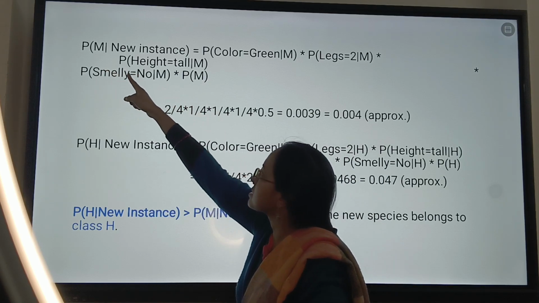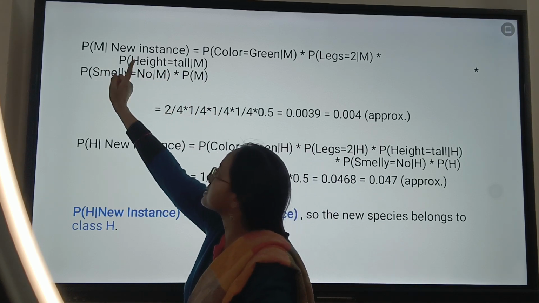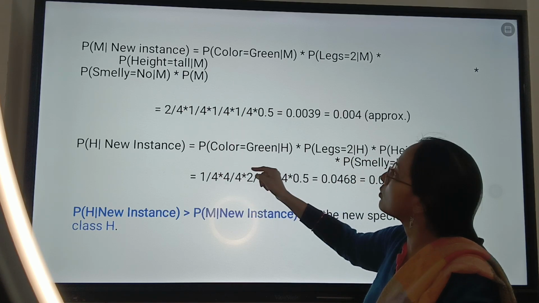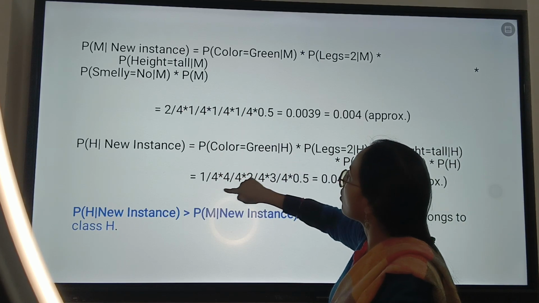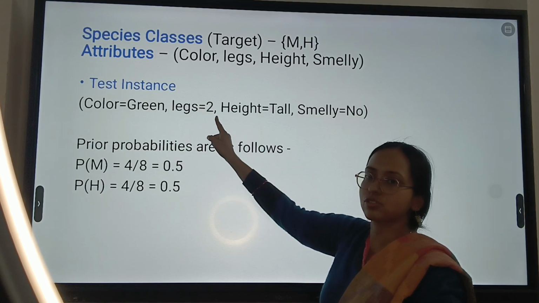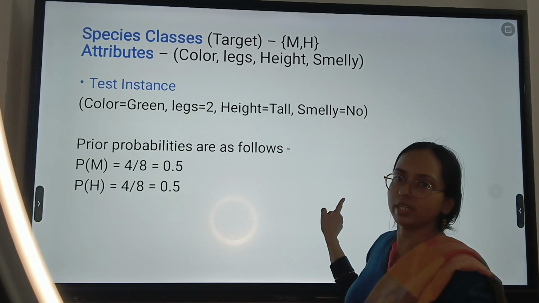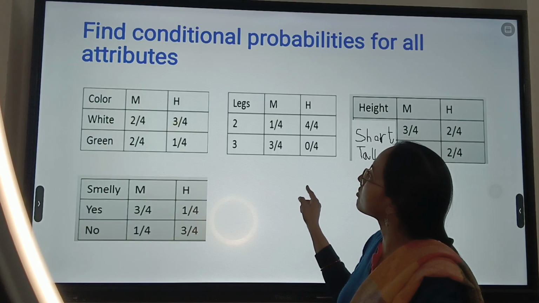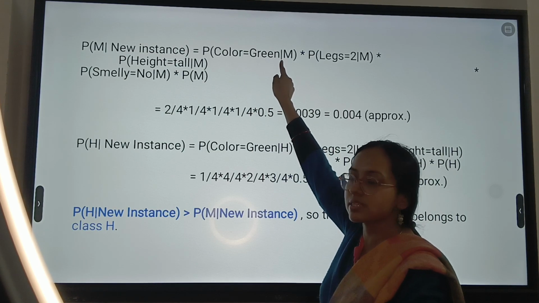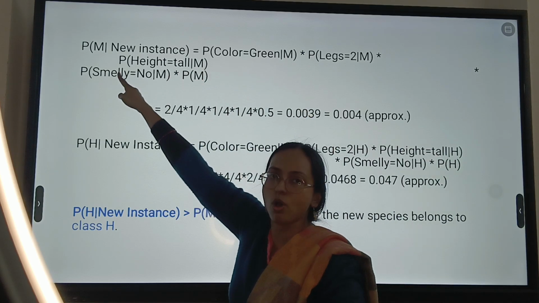Here, as you can see, I am first calculating for the species M. So P of M given the new instance. My new instance is nothing but all these attributes: color green, legs 2, height tall and smell no. I will place all these values here. So color is green given M, because I want to find whether that species belongs to M or not.